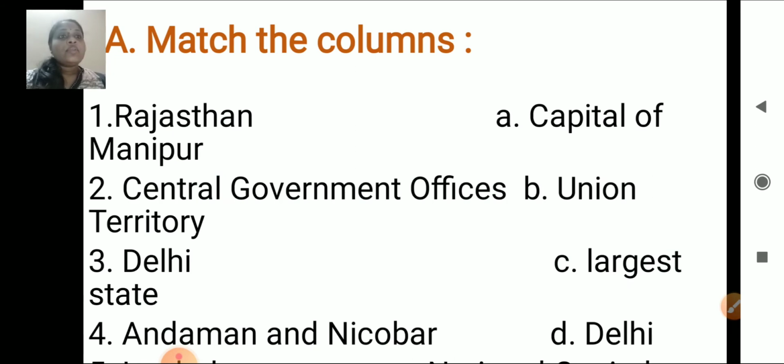Okay, then we wrote the match the following in our classwork, and just now we have discussed, right? Rajasthan is the largest state and central government offices in Delhi, Andaman and Nicobar. These are union territory and Delhi is national capital territory.